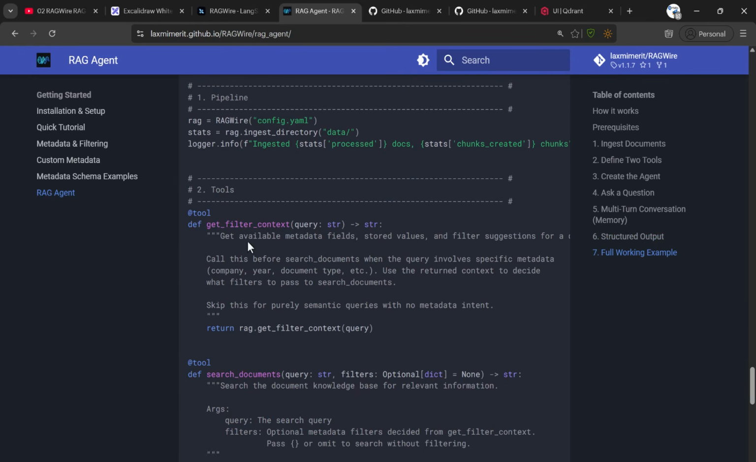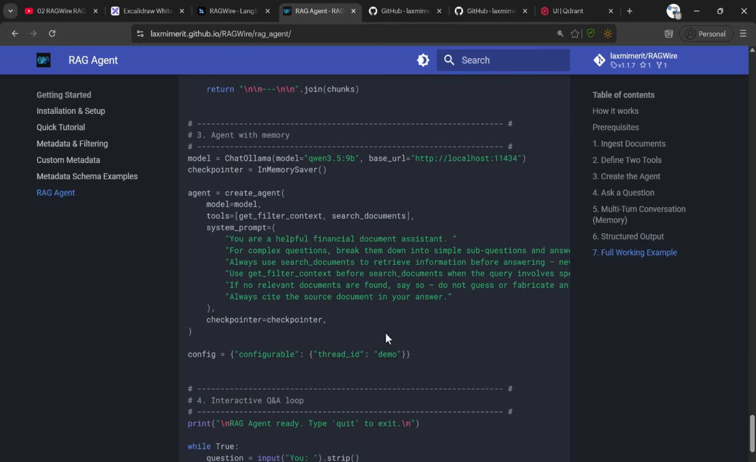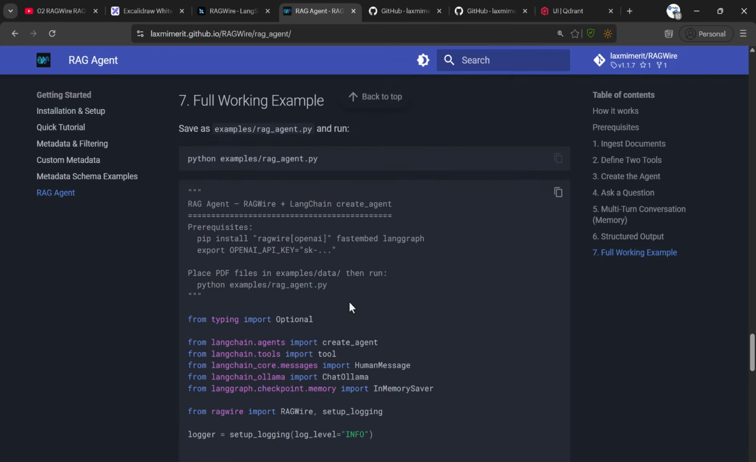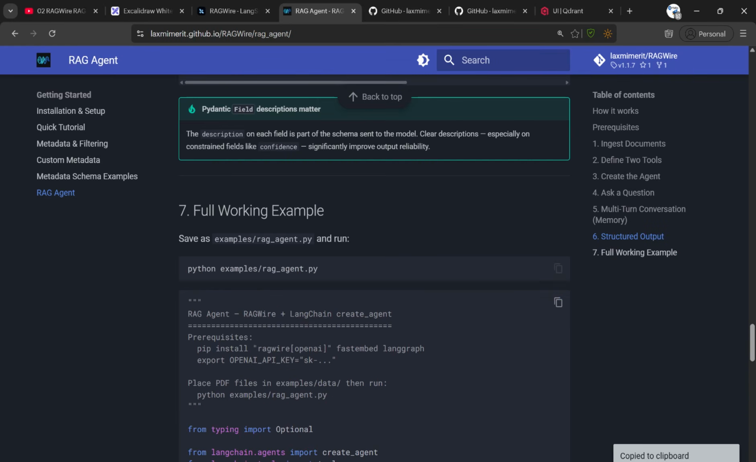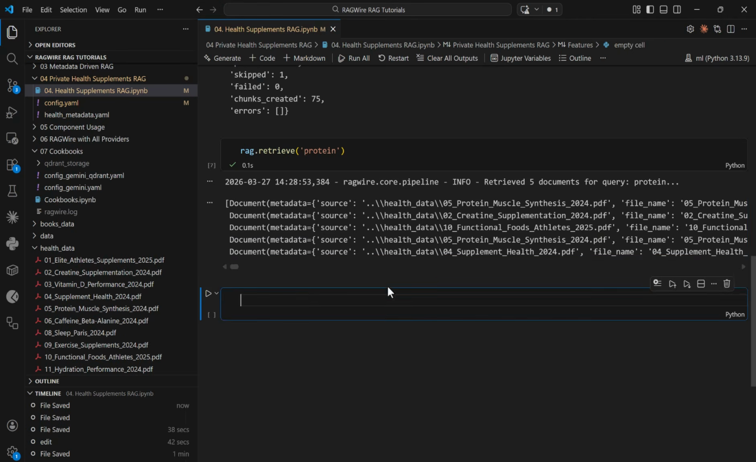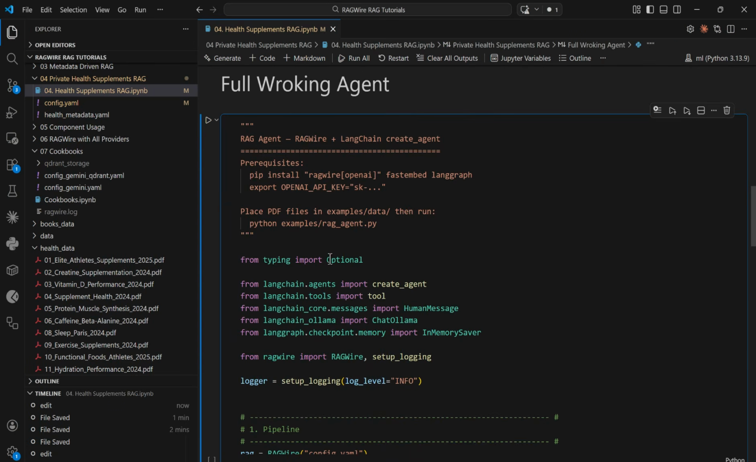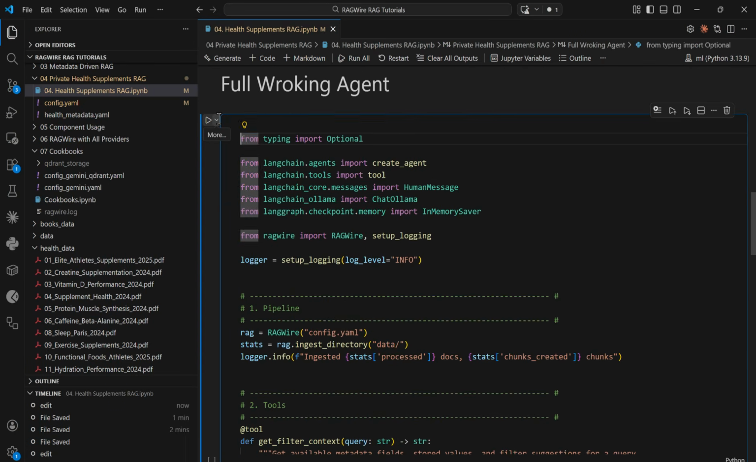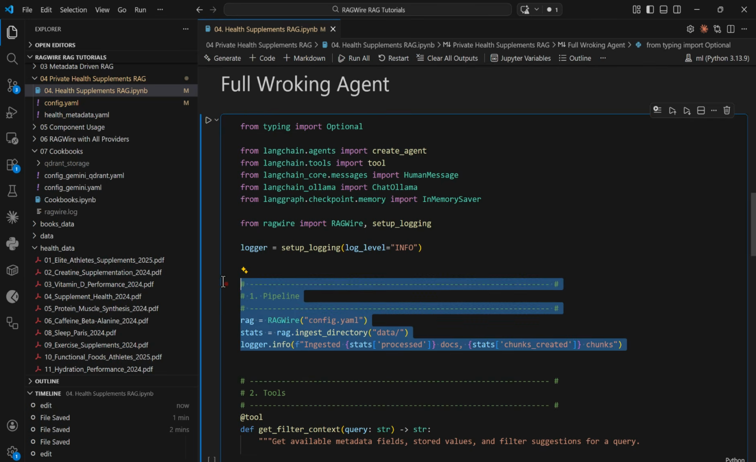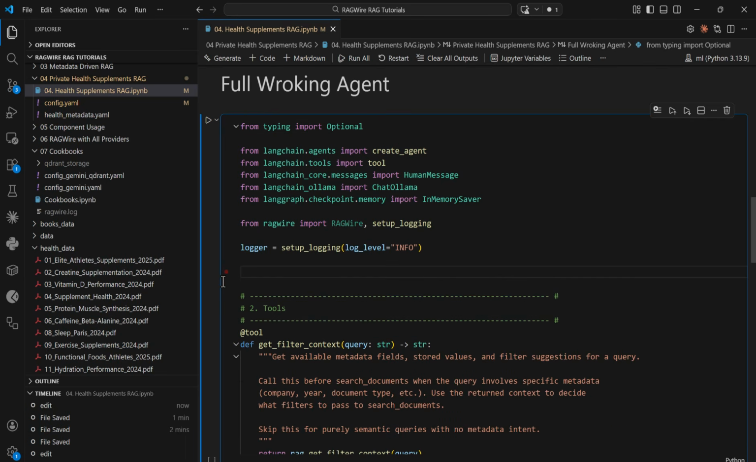In full working example, we are going to copy this whole code from here. Thereafter, you need to just simply come here. I'm just gonna say here full working agent code. All right. Thereafter, I put it here. Let's go ahead and delete this one that is not needed. Apart from that, this pipeline setup has already been done, so I'm just going to delete that.